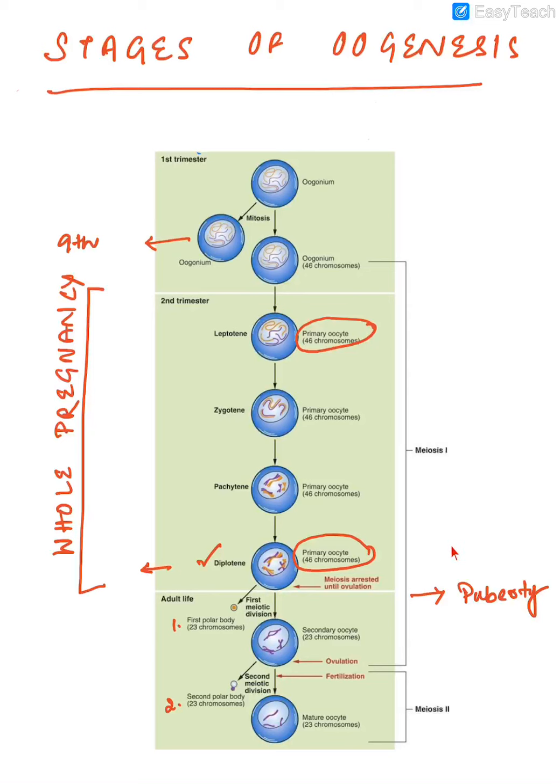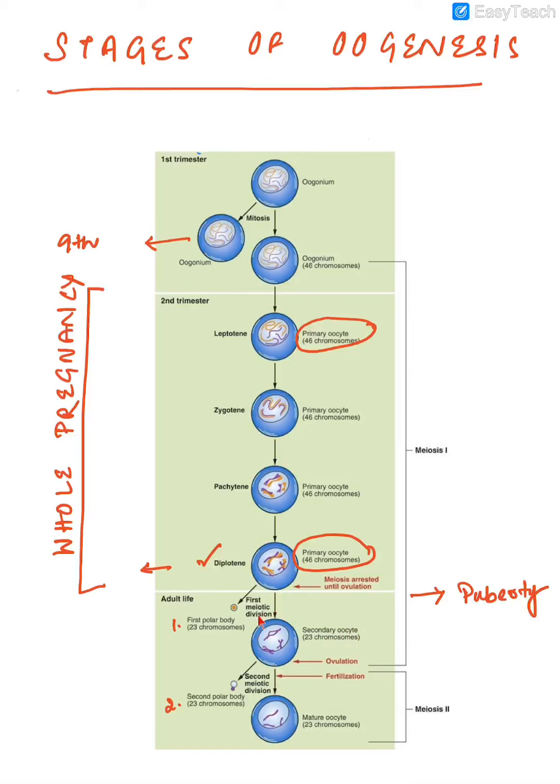So at each ovulatory cycle, the primary oocyte will undergo the first meiotic division and it will form the secondary oocyte and the first polar body will be released. This is a haploid state.